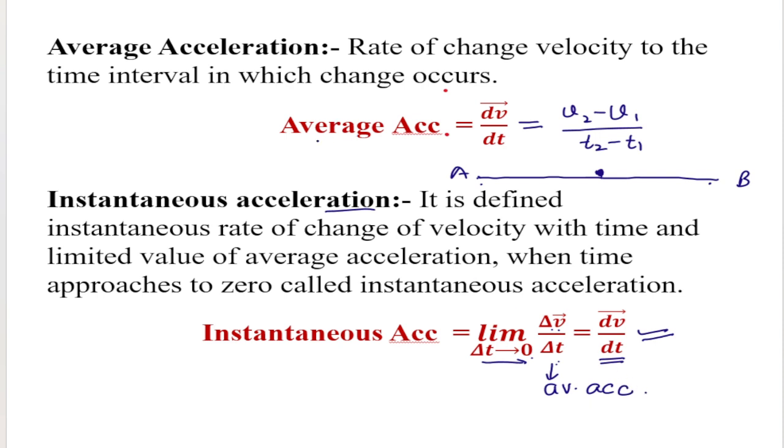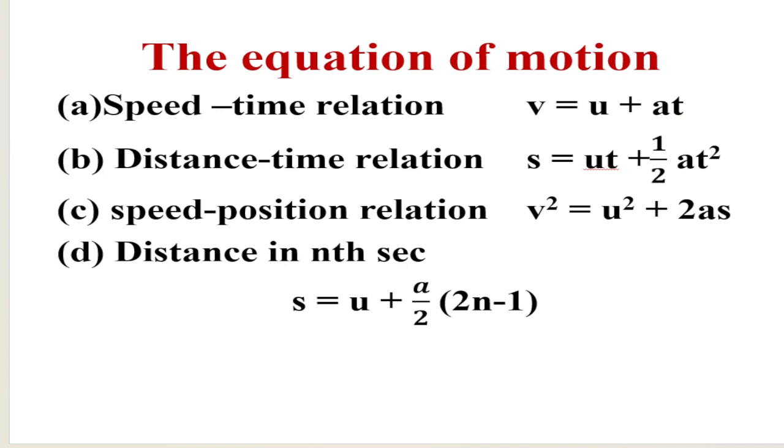Average acceleration remains constant during the journey or during this time interval, while instantaneous acceleration may be any value from 0 to maxima or maxima to 0, because we measure instantaneous acceleration at any instant of time.